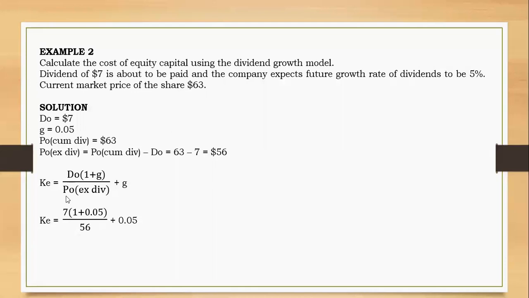D0 equals $7. Then g was 5%, that is 0.05. P0 ex-dividend, that is 46, plus 0.05. Now plugging those into your calculator, you will arrive at 18.125 as the cost of equity. So I hope now you can distinguish between the terms dividend has just been paid and the dividend is about to be paid. You have to be very careful about that.